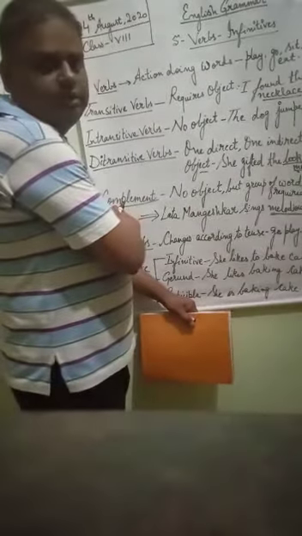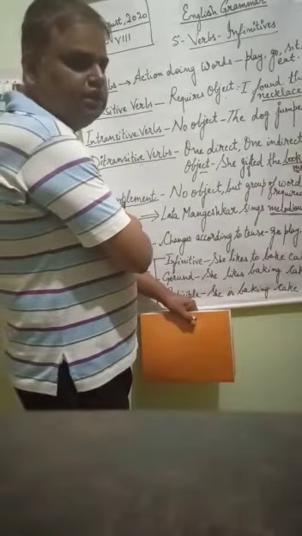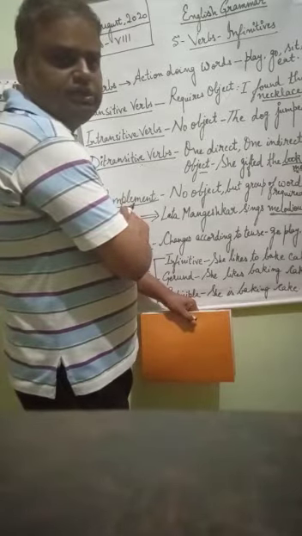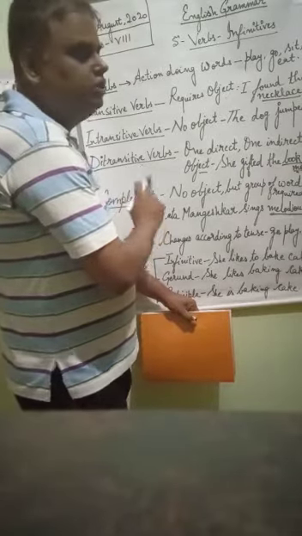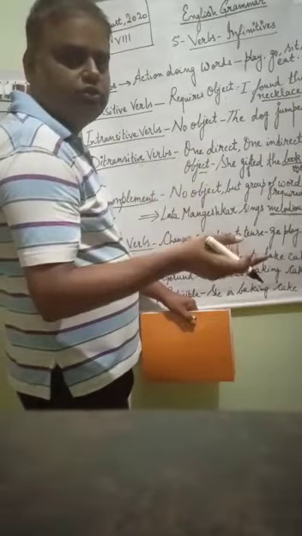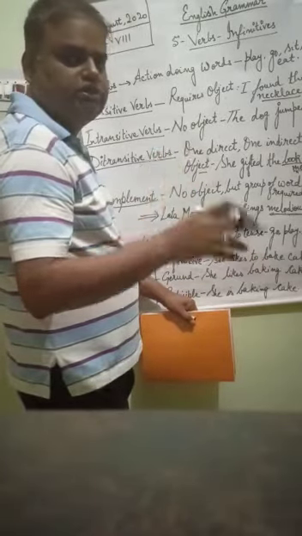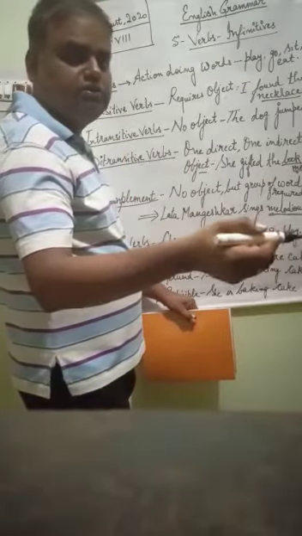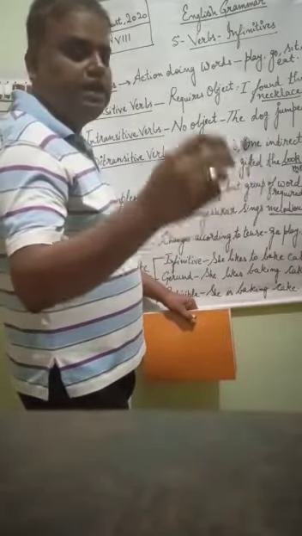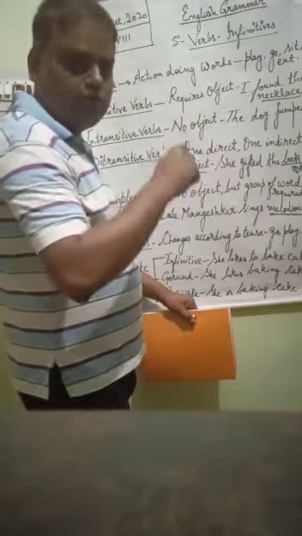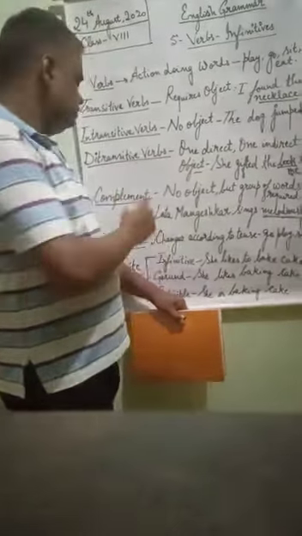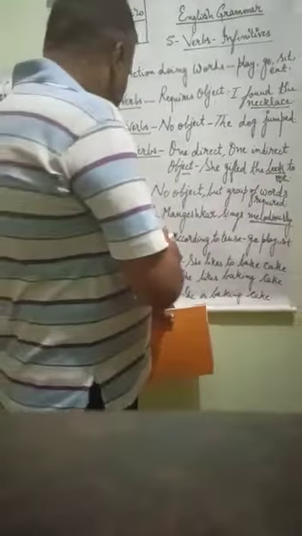So any word which has been coming for the subject but is not the direct object, that is called the complement. Suppose I say, the dog jumped fiercely. Now here you see, the dog jumped fiercely. What did the dog jump? Any answer, we are not getting. So that is why this is an intransitive verb. But fiercely is added to the word jumped, and fiercely has come for the dog, the subject. That is why fiercely will be the complement here. So you came to understand what is complement.